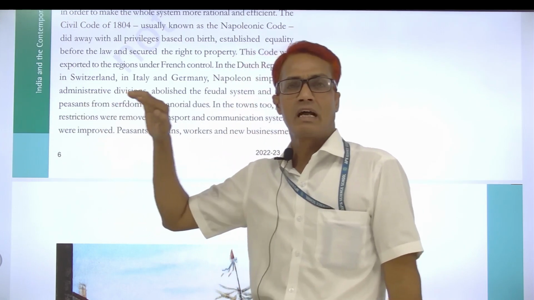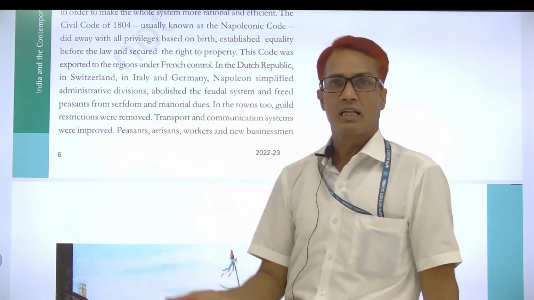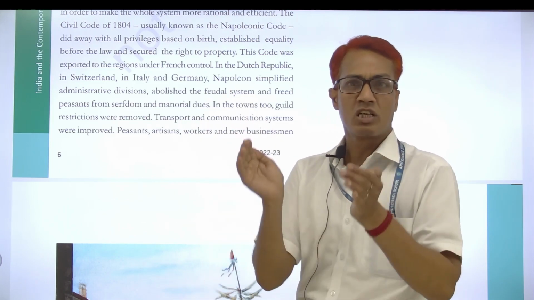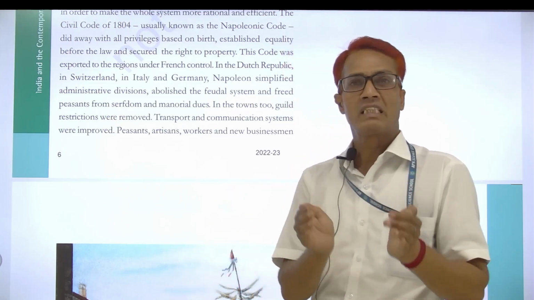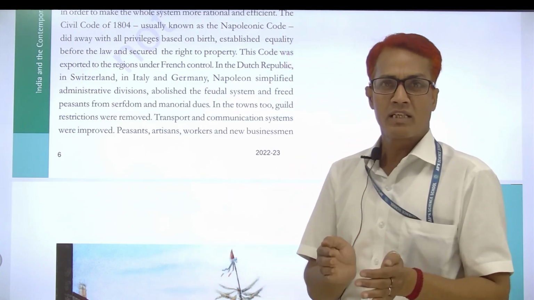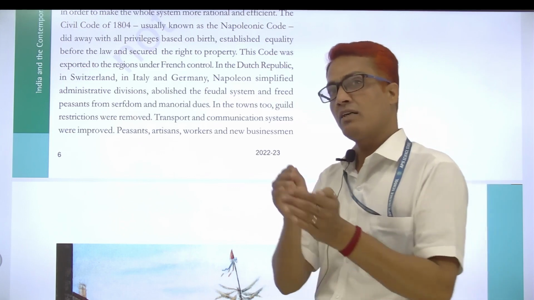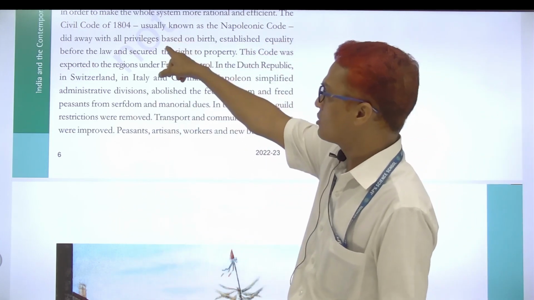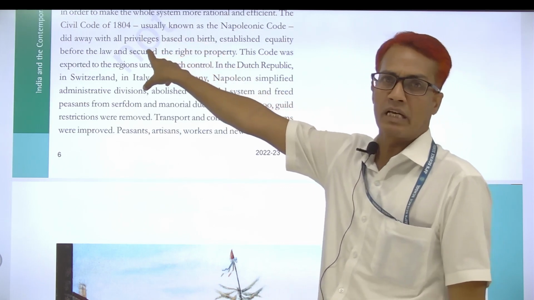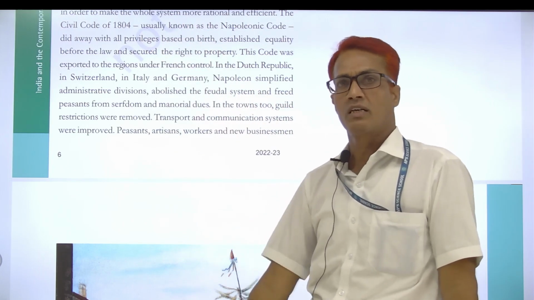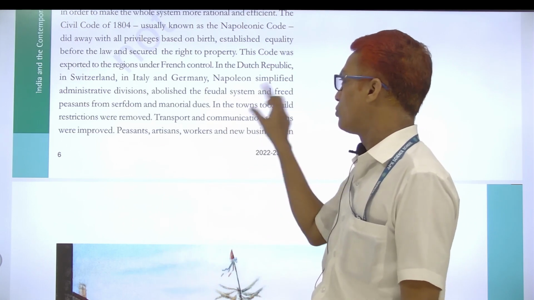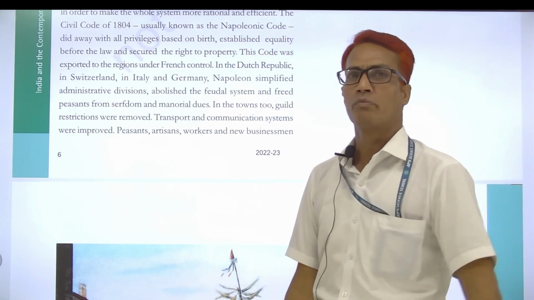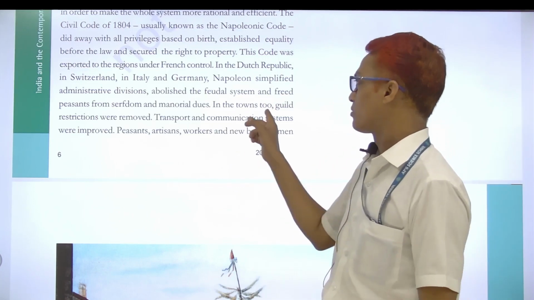Now Napoleon Bonaparte removed the restrictions. Now he allowed the traders to establish the guild system in the city. He wanted to give the maximum benefit to the traders and to the citizens also. So for the citizens, he managed these 3 points on the upper side, and for the traders of France, he removed the restrictions imposed by the previous government on traders. So that is a very good point.